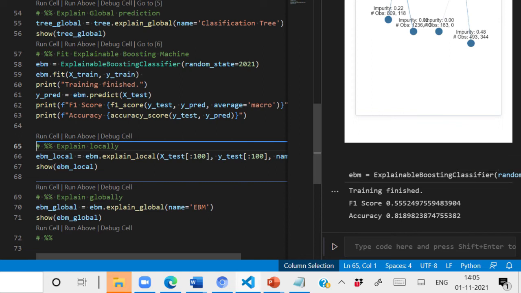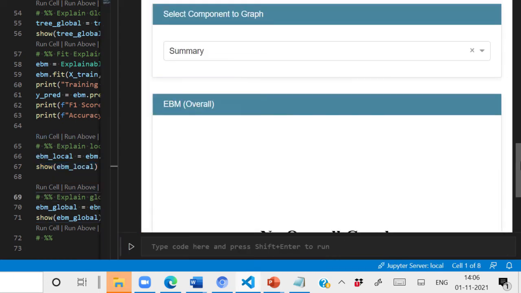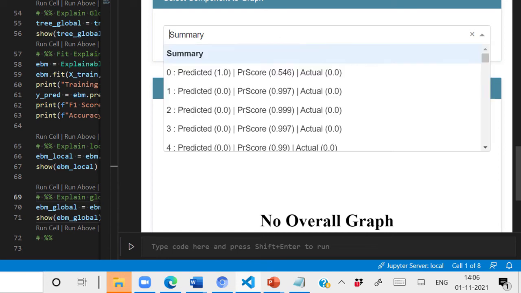Now let us build the local explanation for this EBM. Here we are using its method explain_local, and again we are passing the first 100 instances from our test dataset to see its explanations. We are storing this value in the ebm_local variable, and then we are passing this variable to our show method to generate its visual explanations. Let us run these lines of code. Our local explanations are ready.